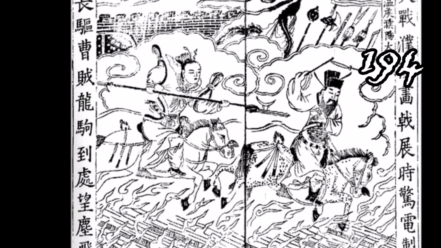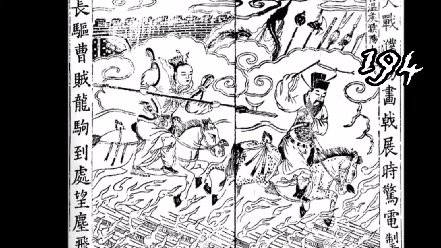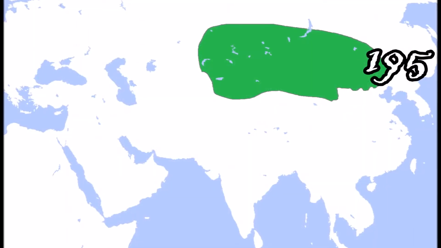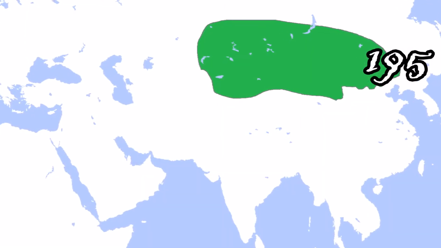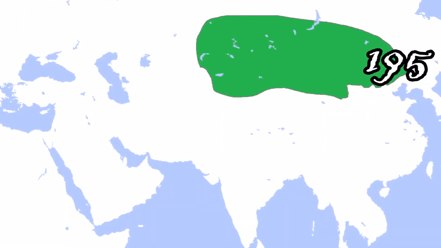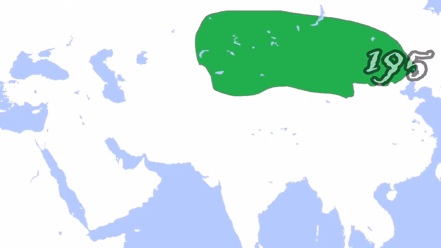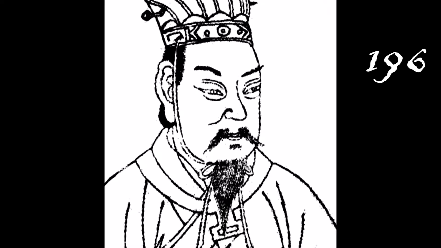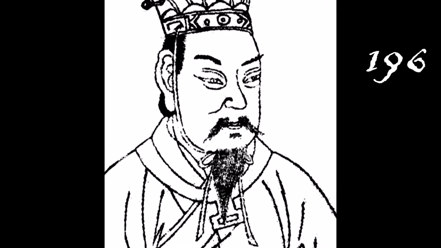Cao Cao batters Liu Bu for Yan province in a battle that lasts for over 100 days. Xiongnu Federation crosses the Great Wall of China and establishes itself in the Jiangxi province. Emperor Xian of Han returns to war-ravaged Liu Yang, seeking protection of the warlord Cao Cao.